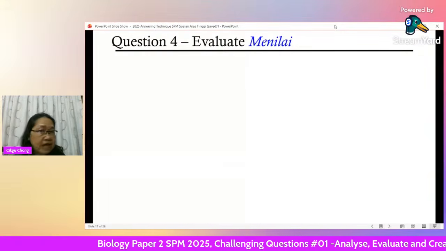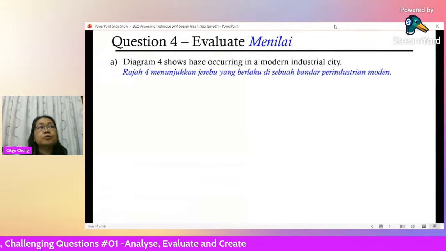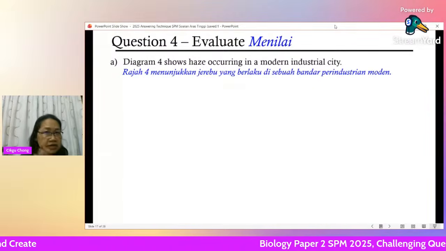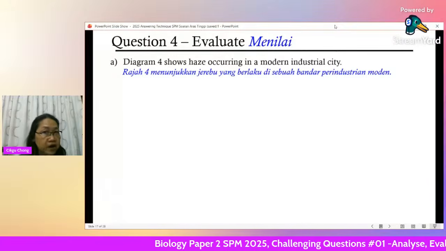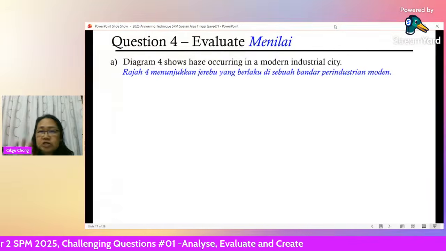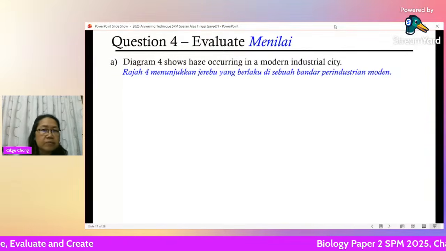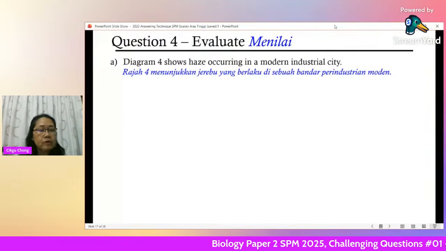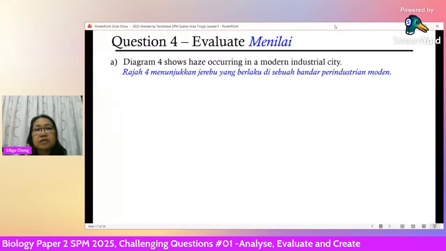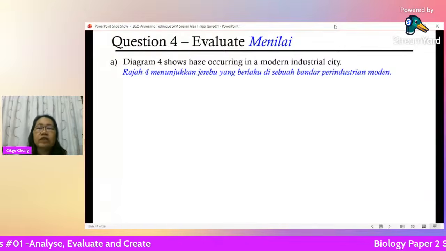Now this one is not about diet, this is about the environment. So I want to stress, in essay, question either 9 or 10 or 11, one of them, probably high chance of question based on environment or genetic technology. We call it genetic engineering. I always stress to the students, I don't spot, but I can see from the trend, these two topics, we call it major topics, are very important. One is the environmental issues. Another one is genetic technology, or genetic engineering technology. So please do not forget to revise.